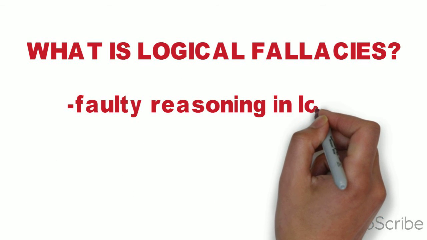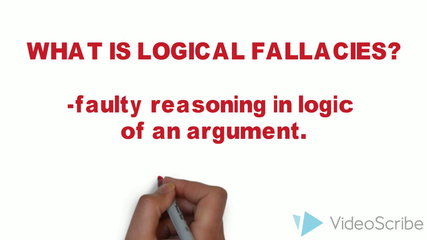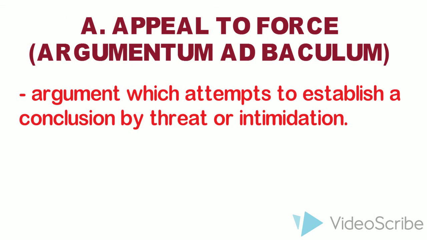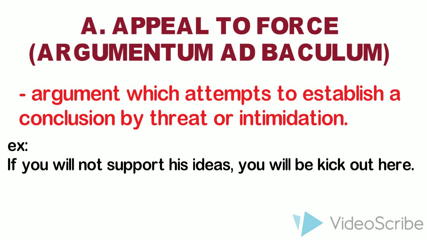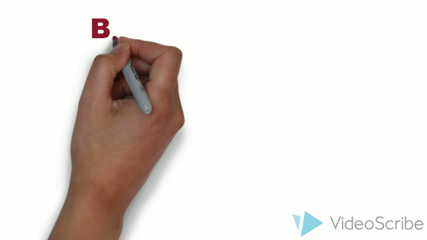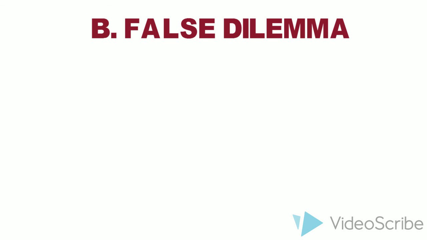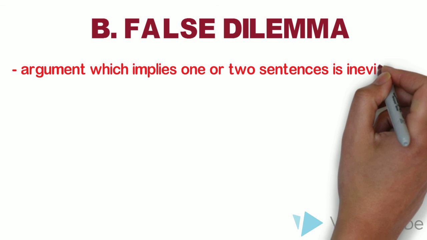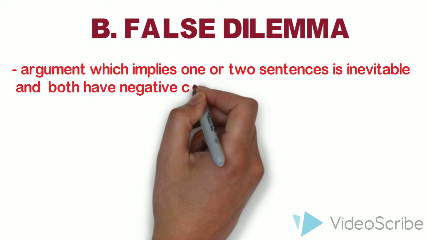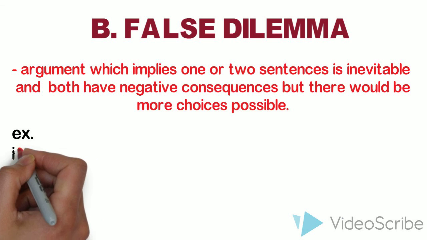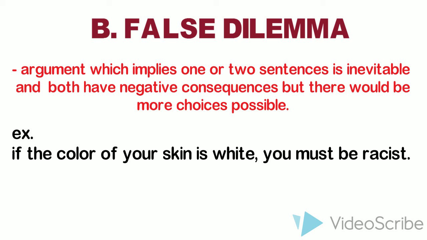So I'm gonna give you some example. The P statement is the apple is red. The Q statement is the sky is blue. Simple, isn't it? Next, as the inverse statement, that is if not P, then not Q. It is if the apple is not red, then the sky is not blue. And lastly, as a contrapositive statement, which is if not Q, then not P, it is if the sky is not blue, then the apple is not red.